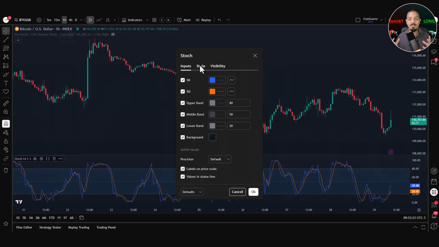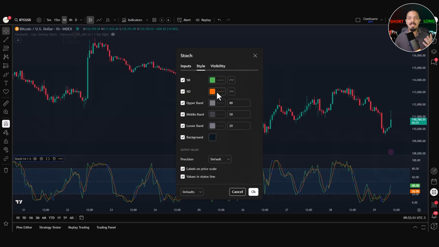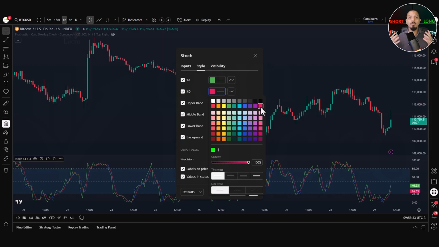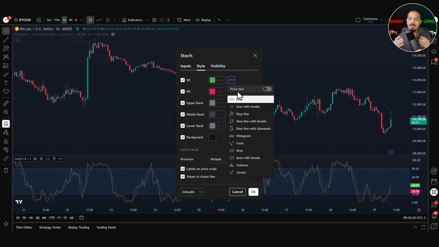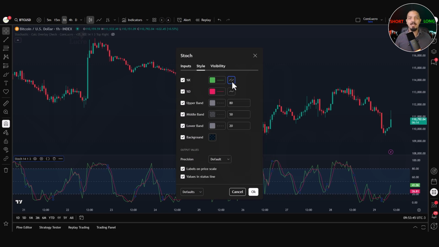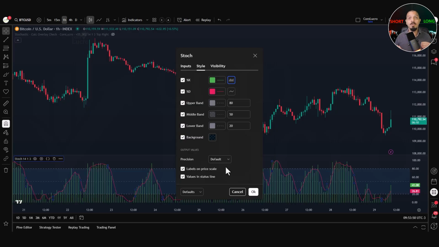Now let's switch to the Style tab. Here you can customize how the stochastic indicator appears visually on the chart. At the top, you'll see checkboxes for %K and %D. These control the visibility of the two lines that make up the stochastic oscillator. You can enable or disable them individually depending on your preferences. Next to each option, you can customize the color, line thickness, and line style. By default, %K is blue and %D is orange.